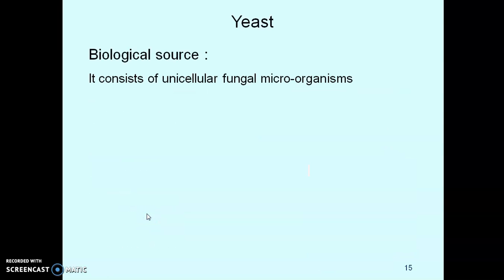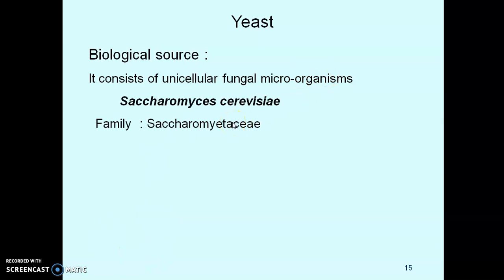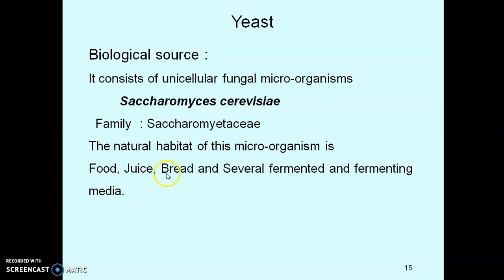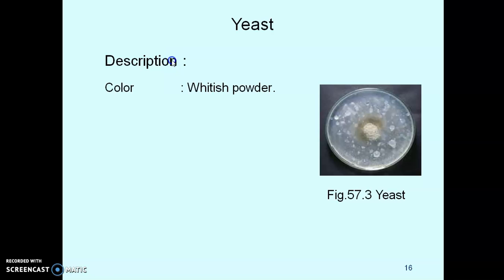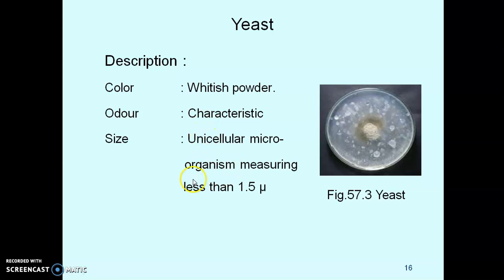Biological source of yeast. It consists of the unicellular fungal microorganism Saccharomyces cerevisiae, family Saccharomycetaceae. The natural habitat of this microorganism is food, juice, bread, and several fermented and fermenting media. On large scale, yeast is produced by using citrus molasses. Then description of yeast. Color whitish powder. Odor is characteristic. Size unicellular microorganism measuring less than 1.5 micron.